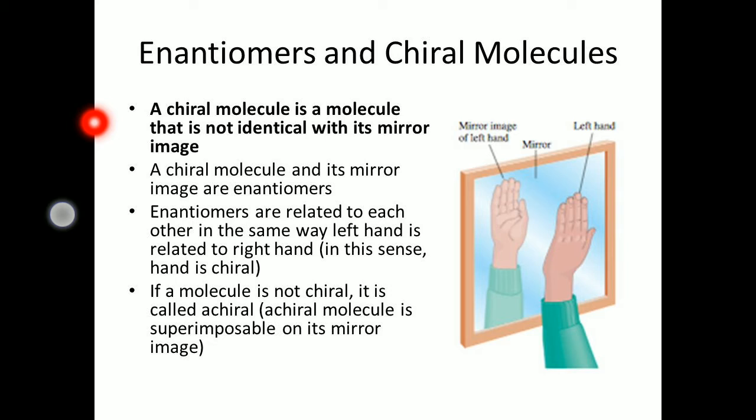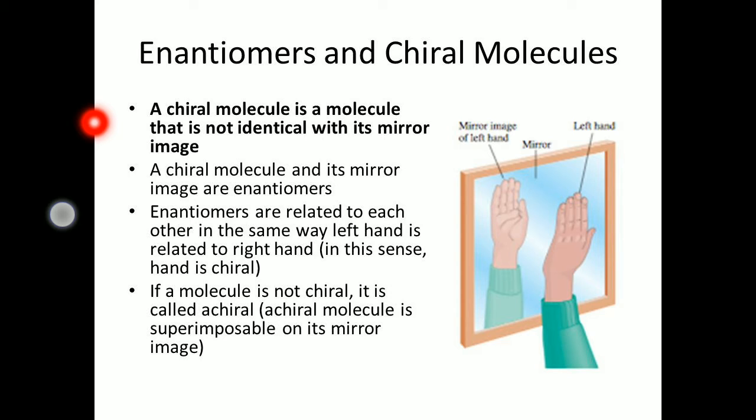Just like a left hand: if you see a left hand in a mirror, you observe a right hand image. If you imagine that right hand image on your left hand, it would not cover the left hand exactly. So the left hand and its image, the right hand, are not superimposable on each other.